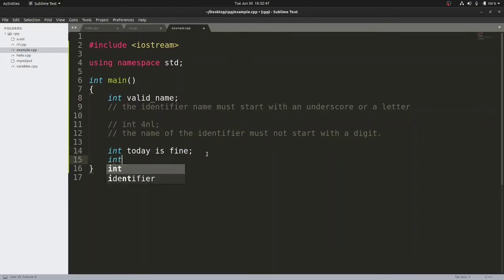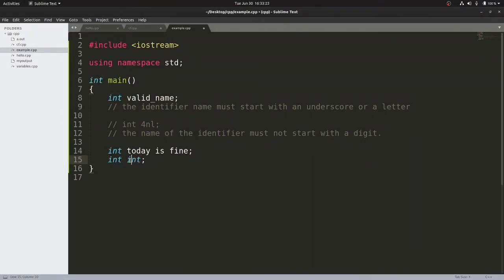Like I cannot write int. Means if you are thinking that I will be using this particular sequence of characters as a variable name, then it is not possible, because it will not have proper meaning. Means the compiler will not be able to interpret this statement, right? So it will create confusion for the compiler whether it is a valid variable name or a keyword. So in order to avoid this kind of confusion, we must not use the reserved words in our programs, right?